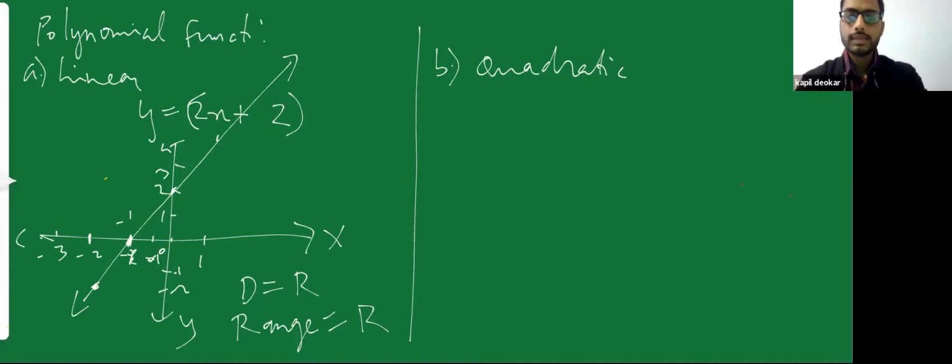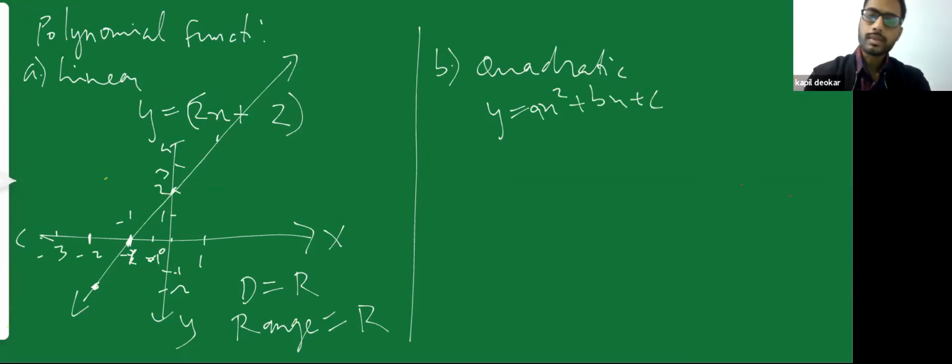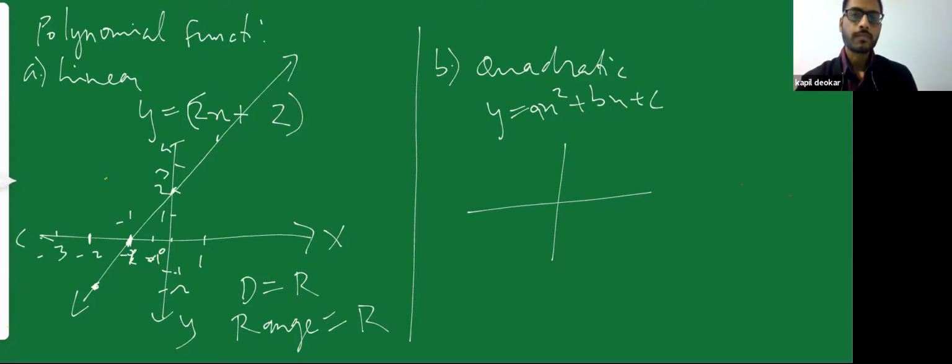Now let us see quadratic equations. Quadratic equations can be in the x square plus bx plus c format. If I draw, we have already seen one quadratic equation, y is equal to x square. So how was the graph of y is equal to x square? It was like this. Depending on your equation, your graph will move to some other point if your vertex is shifted.